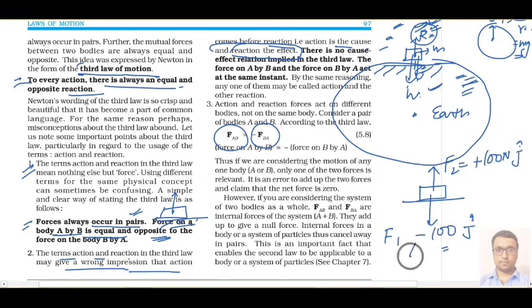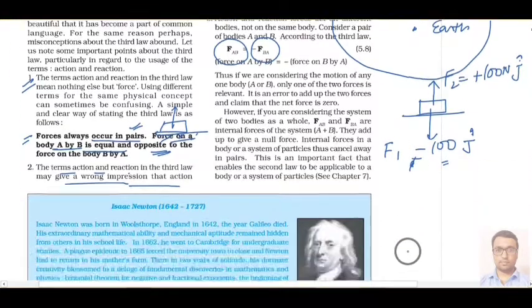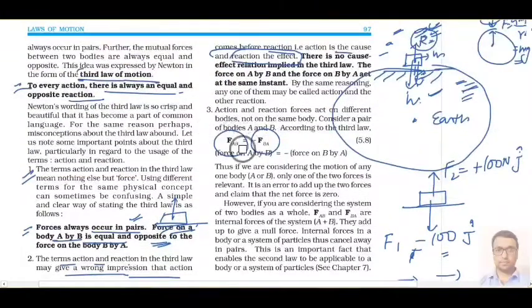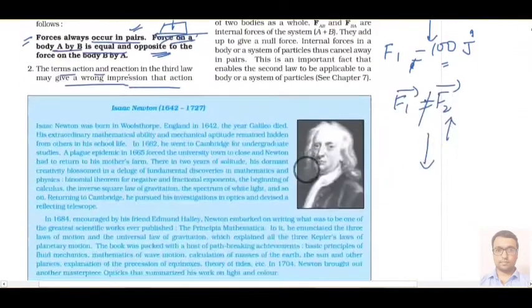So we cannot say that F1 is actually equal to F2 in vector form. Okay, both vectors are not equal because one vector is in downward direction and other is in upward direction. So that's why it is using a negative sign. Okay, here it is trying to mention in vector form.